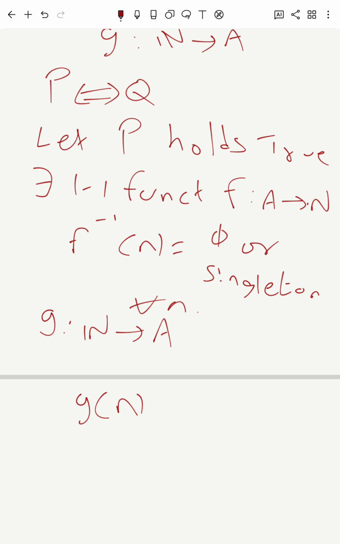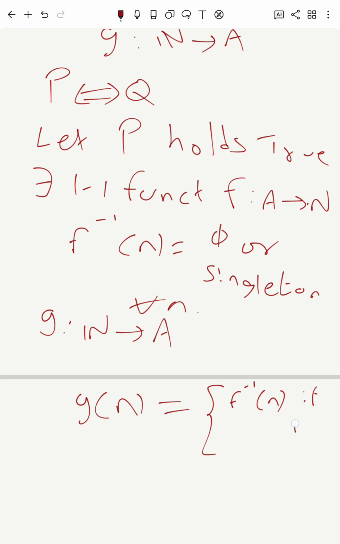I should define g of n for every element n in the set N. This map g is, whatever f inverse of n, that singleton set, that value is f inverse of n if this is non-empty.